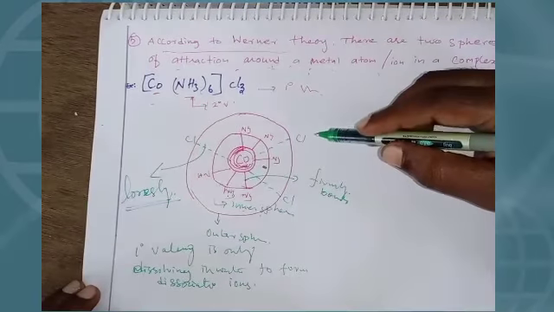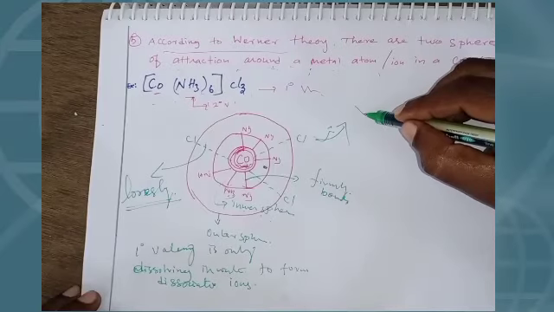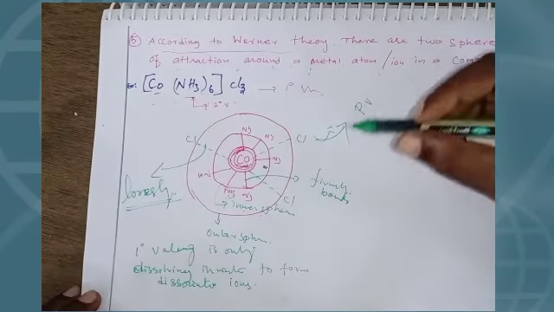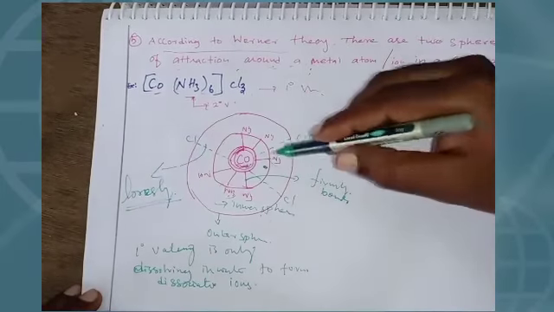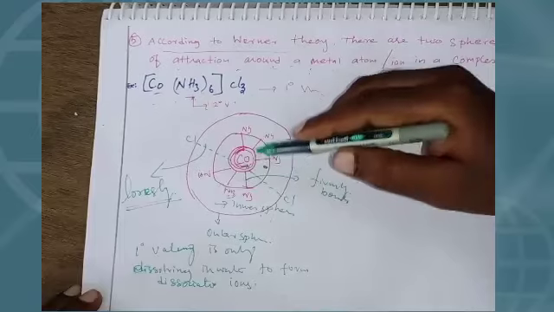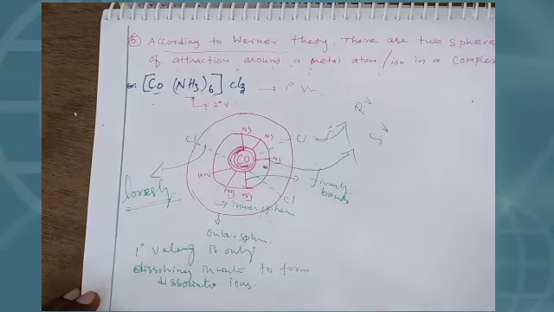One more way is there. Dotted lines mean primary valencies, solid lines, these are solid lines bonded to NH3, mean secondary valencies. So secondary valencies are present in the inner sphere and primary valencies are present in the outer sphere.